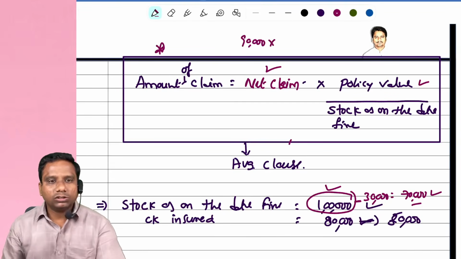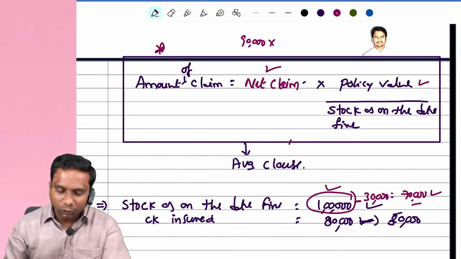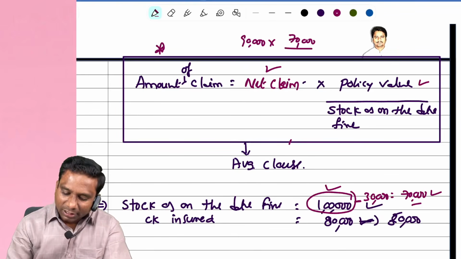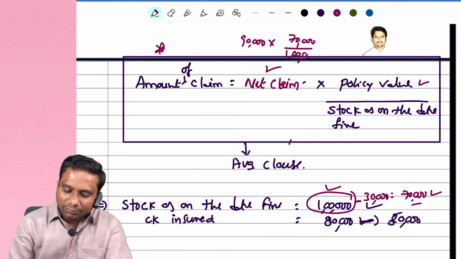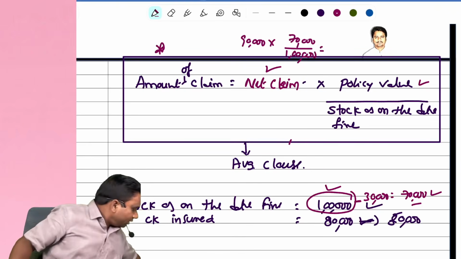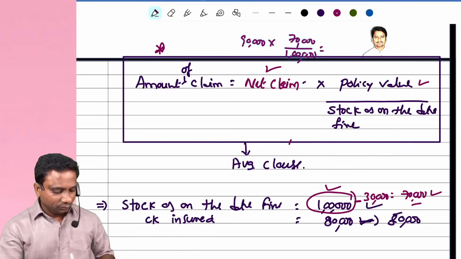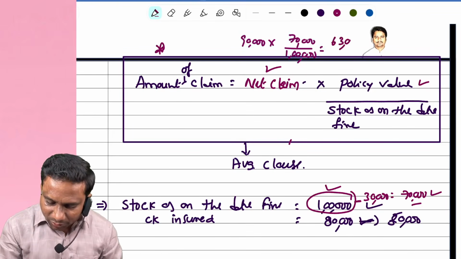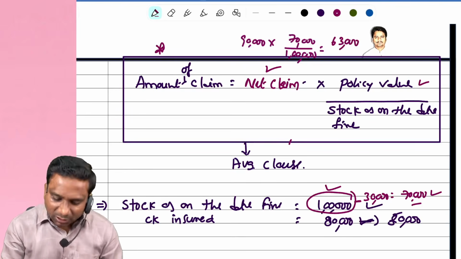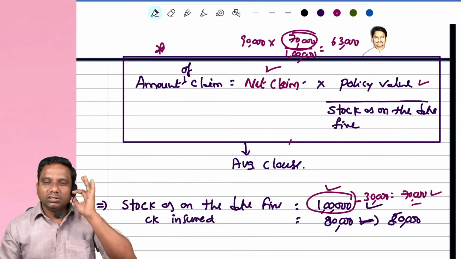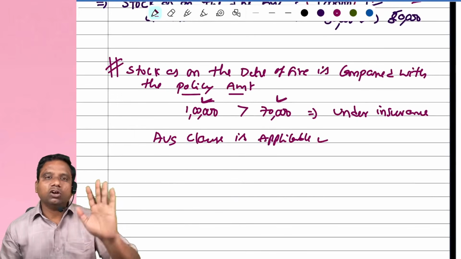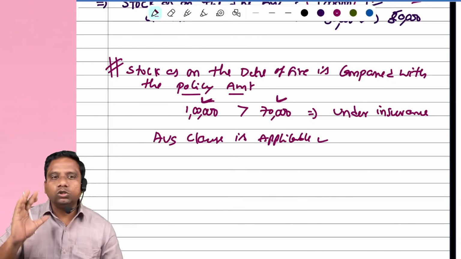Here, how do we apply the average clause? 90,000 is the amount lost, into the policy amount, 70,000 only, divided by the stock as on the date of fire, 1 lakh. How much amount are we getting here? 70,000 divided by 1 lakh into 90,000. So here we get 63,000. You may ask, sir, they can pay us 70,000 rupees, na sir? No, not possible. Why? Because you have to insure the goods for 1 lakh, but you insured goods for 70,000.